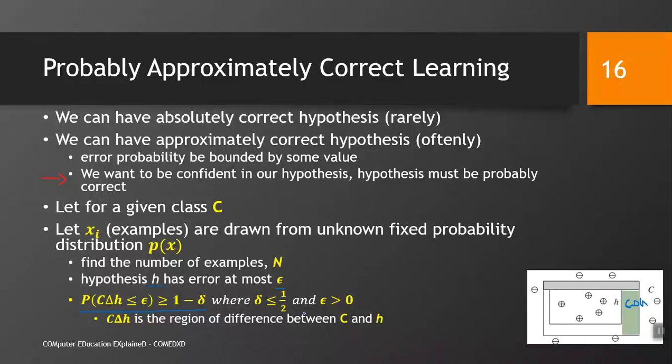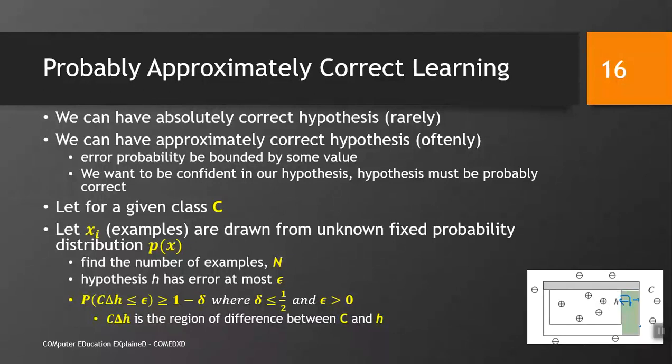What does that mean? It means that the error should be less than half. Whatever hypothesis we find and work with, it should not move more than half.